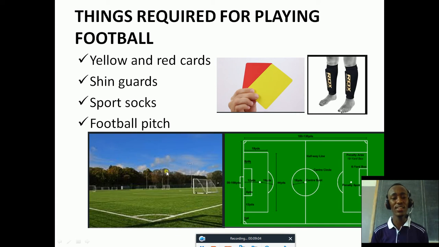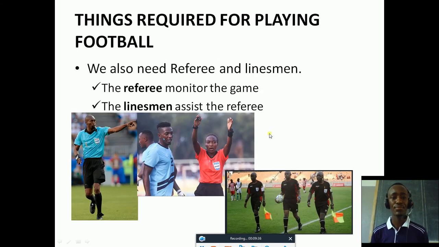But also another thing is a football pitch. Now, a pitch is where we are going to play the game. We cannot play football on the floor like where we are now, or on the table. So we use a football pitch like our national stadium there, if you have already seen it, and even our school pitch here. We have a pitch. So the pitches look the way they are seen on your screen there. Okay, nice.